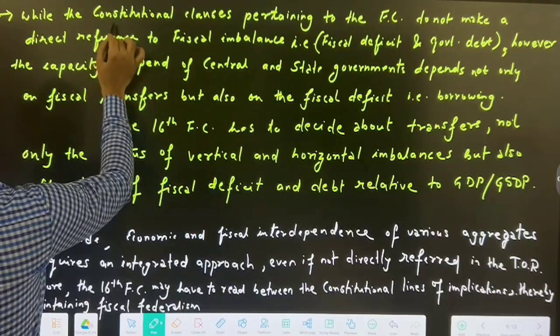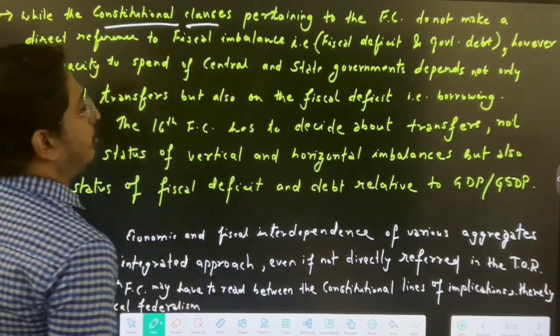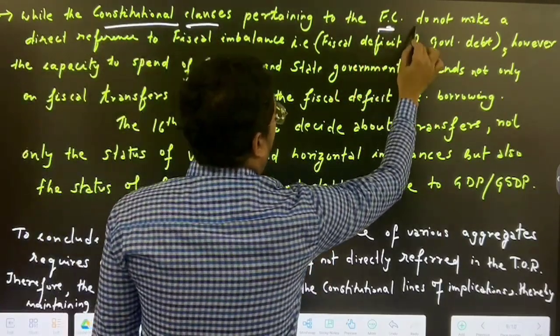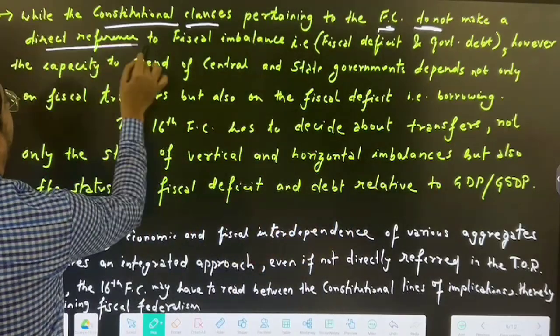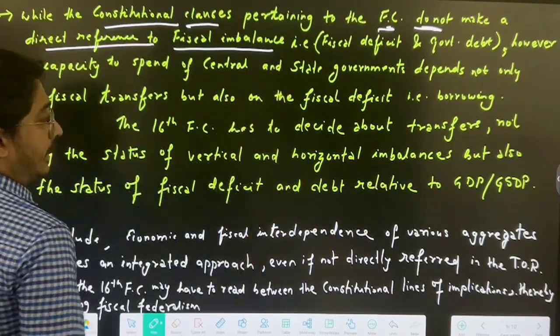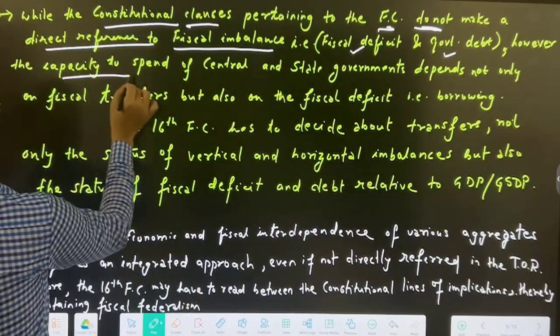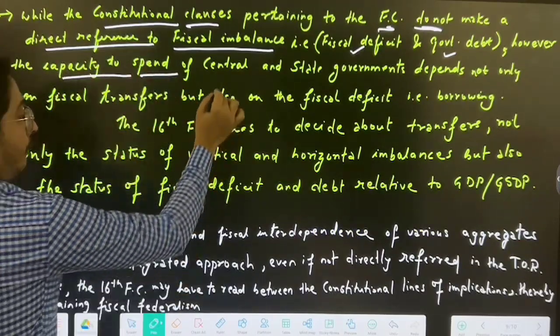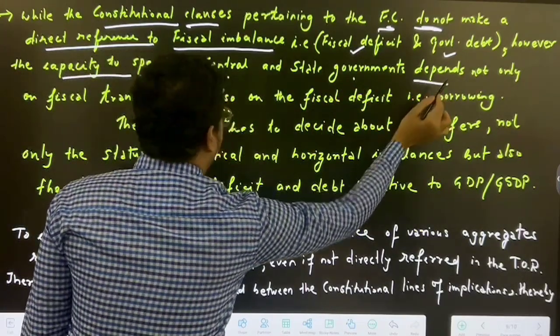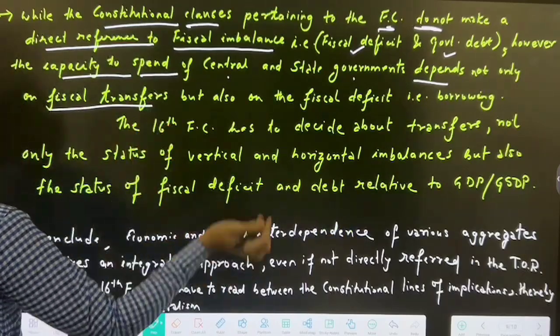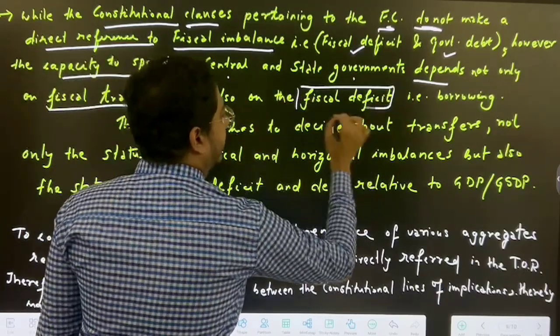Now the last point is, while the constitutional clauses pertaining to the Finance Commission do not make a direct reference to fiscal imbalance, that is fiscal deficit and government debt, the capacity to spend of center and state governments depends not only on fiscal transfers but also on the fiscal deficit, that is borrowing.